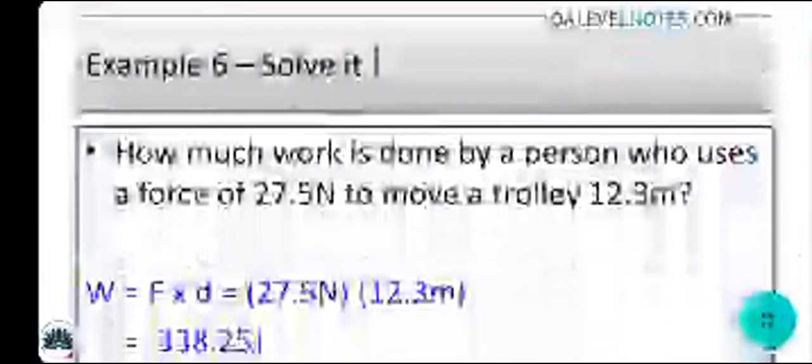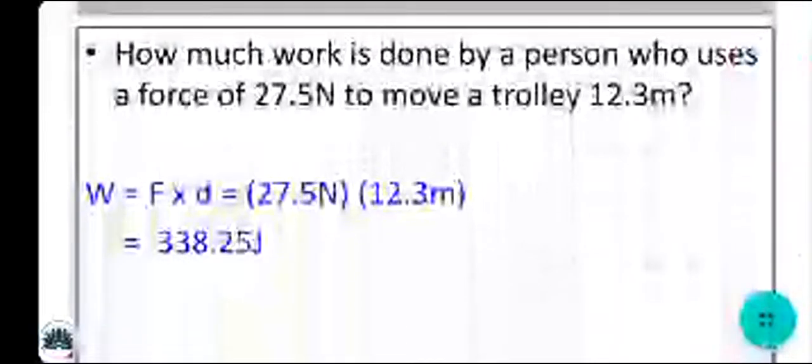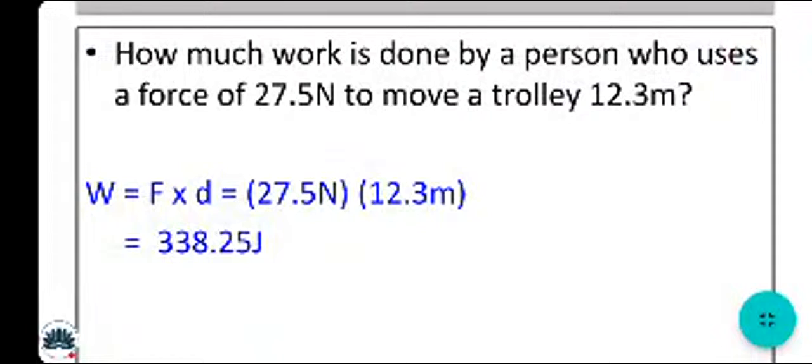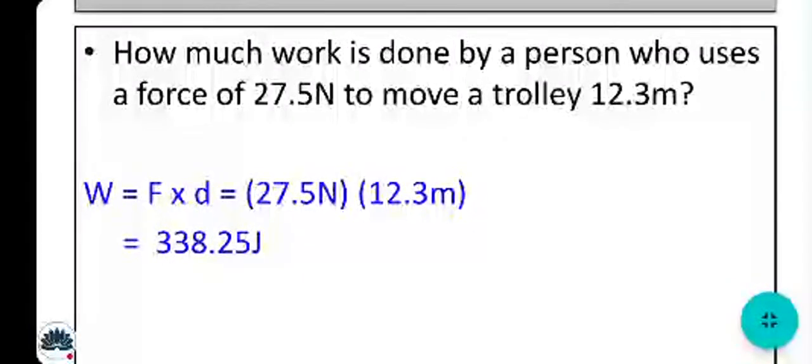Example 6, solve it. How much work is done by a person who uses a force of 27.5 Newton to move a trolley of 12.3 meter? As you can see, this is one of the easiest questions. Force is given to you, displacement is given to you, and just simply apply the formula. W is equal to Fd. All right.